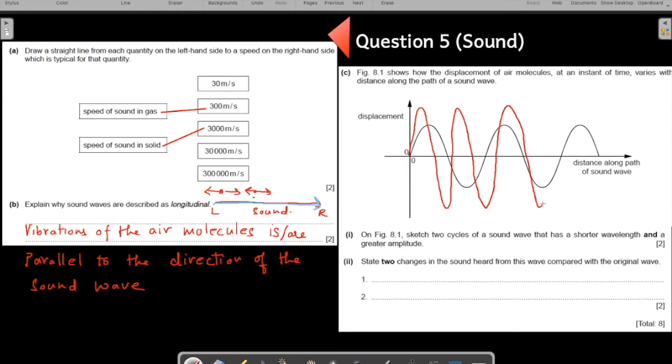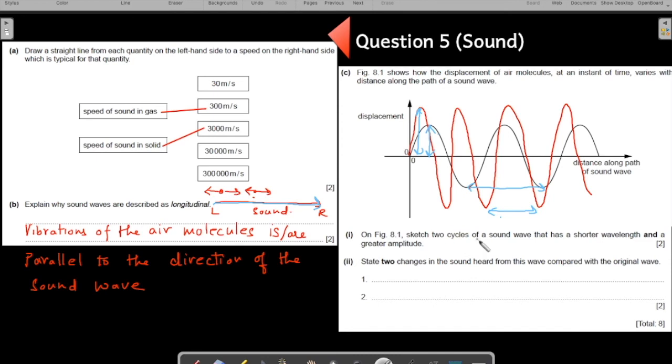Alright, makes sense? If you compare the wavelength, it has gone down. Earlier the wavelength was quite big. Compare the new wavelength, wavelength has gone down. The amplitude has gone up. This is the new amplitude. Earlier amplitude was a lower amplitude. So you are done with this question.